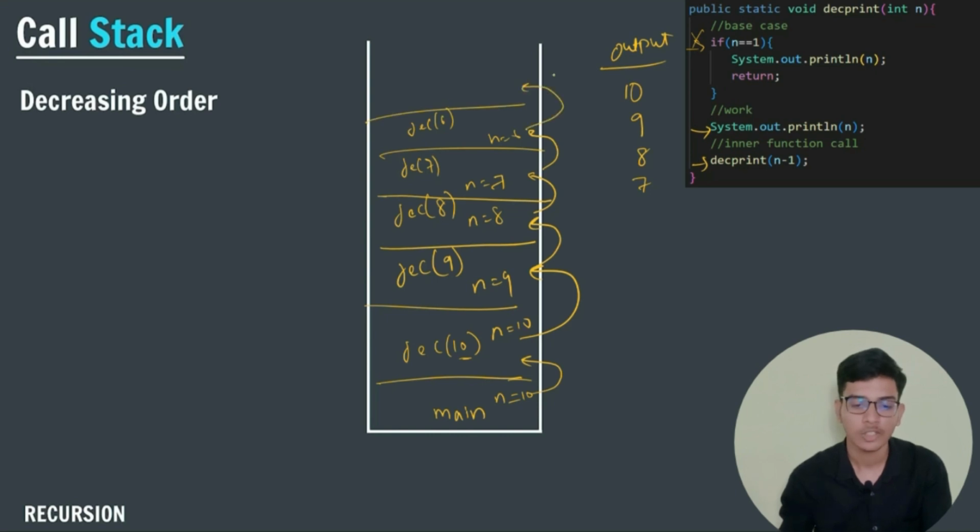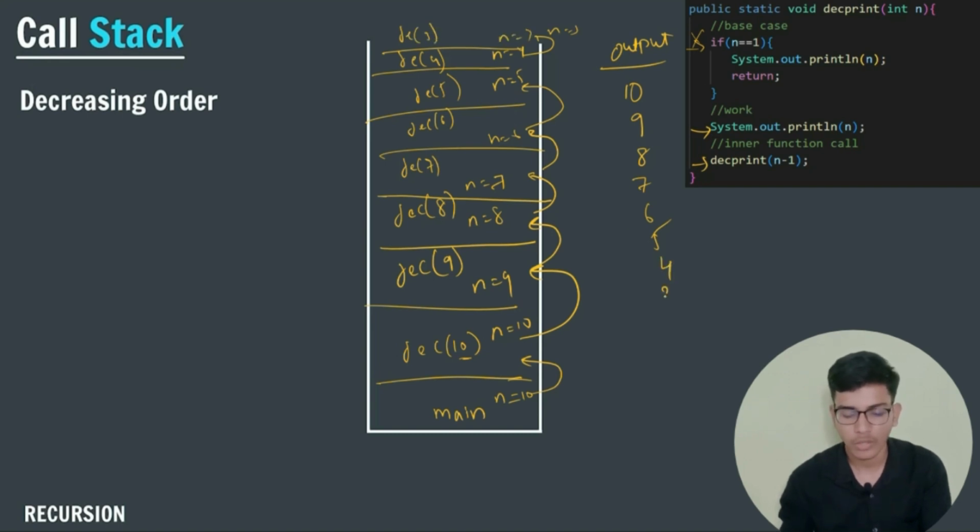Again n is not equal to 1. So n will be 5, and dec of 5. Here I will print 6, after that 5, and again dec of 4 will get called, and n will become 4. After that, n will become 3. So dec of 3, right? Here I will print the value of 4, after 3.